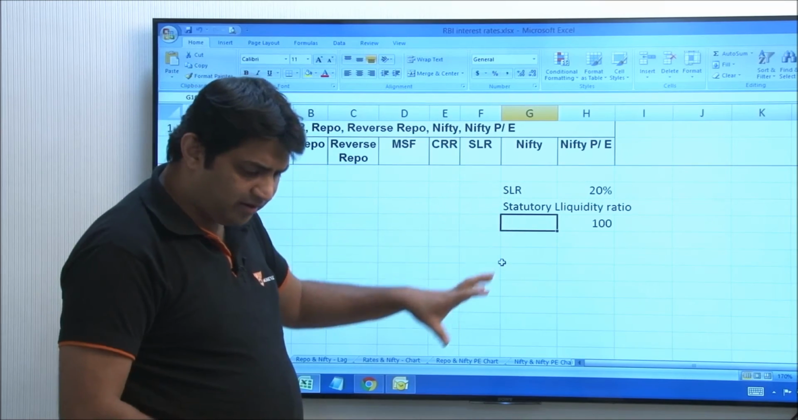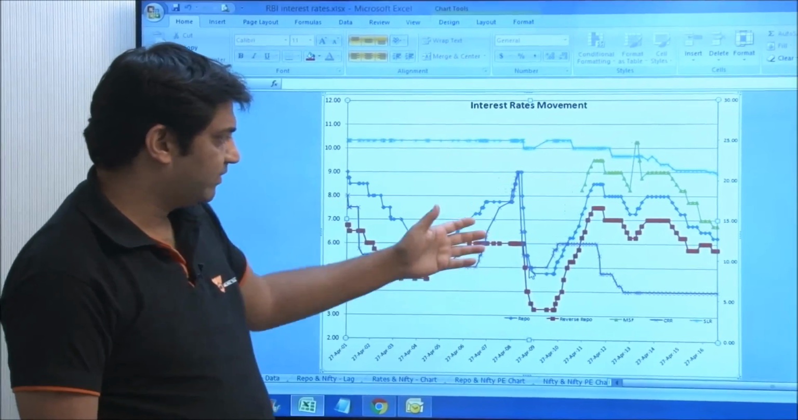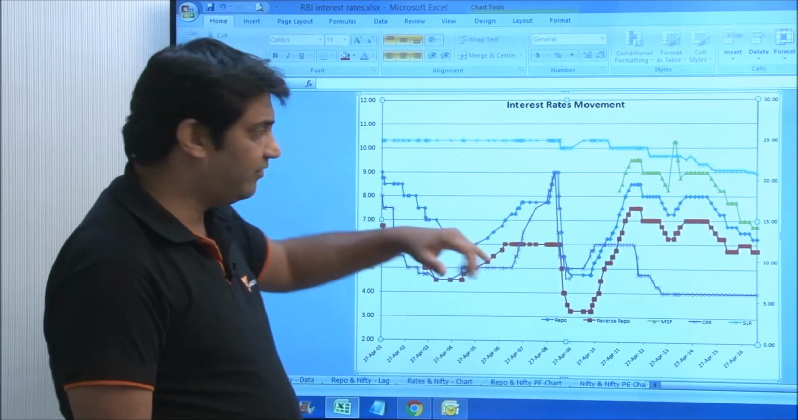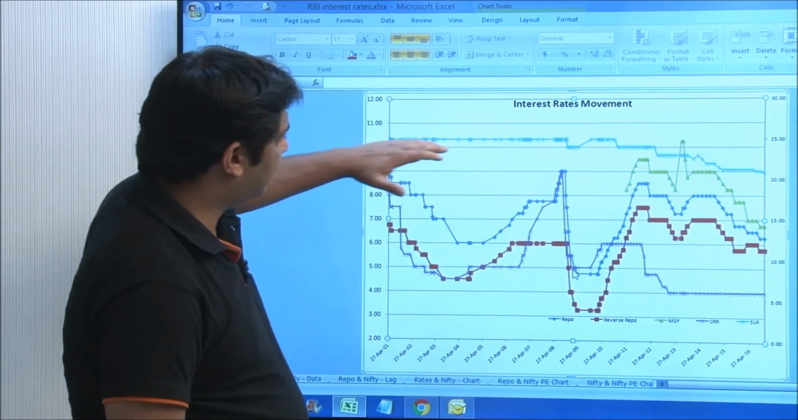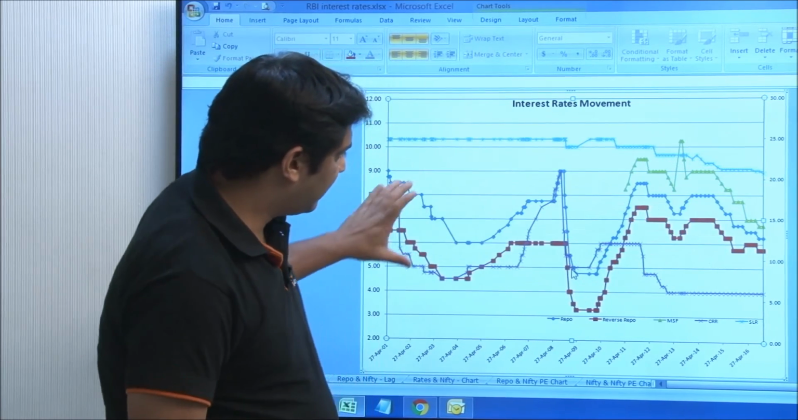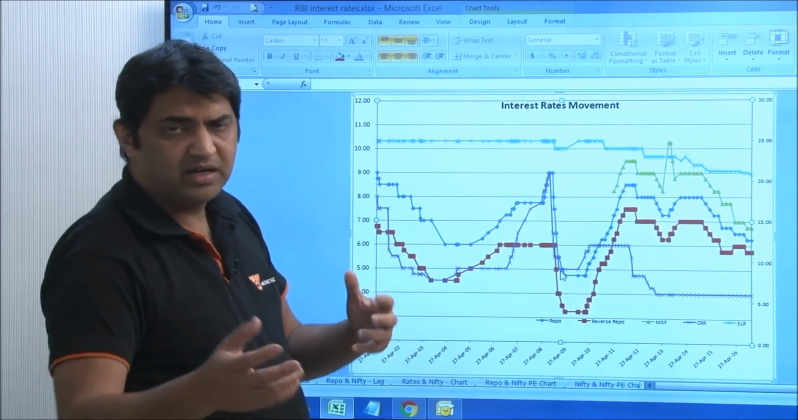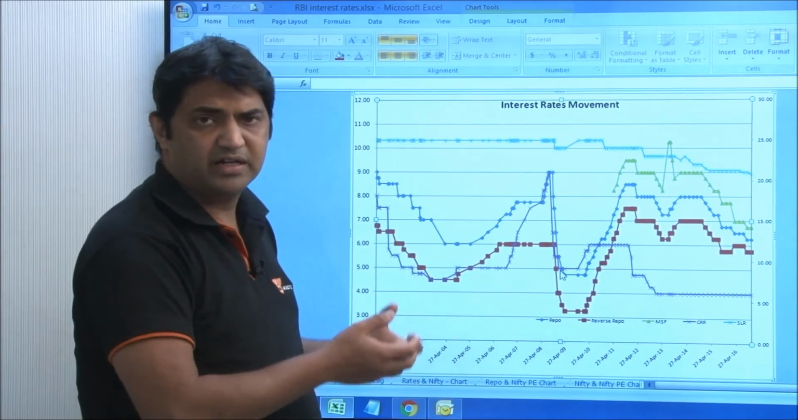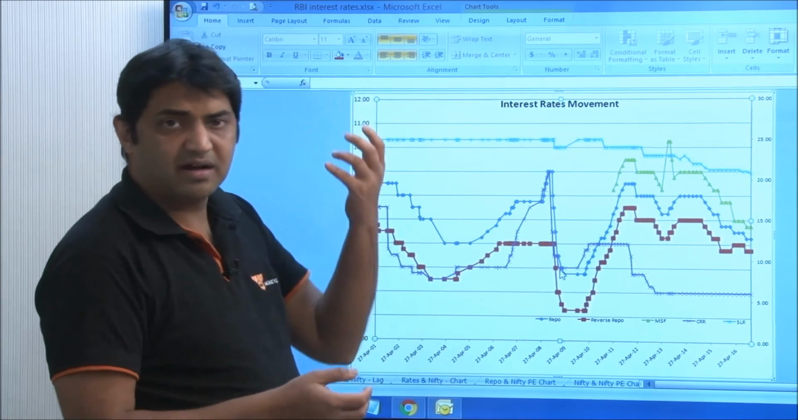So these are the broad rates: CRR, repo, reverse repo, MSF, SLR. We have tried to simplify them. This is the SLR, on this scale. SLR has been broadly, slowly being reduced. CRR, repo, reverse repo, they keep moving. When the RBI wants to control inflation, rates are increased. When it wants to drastically control inflation, CRR is increased.